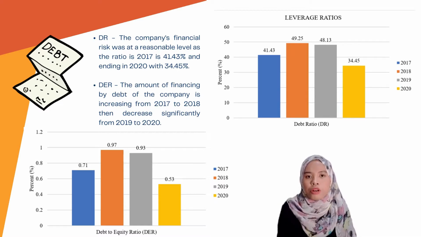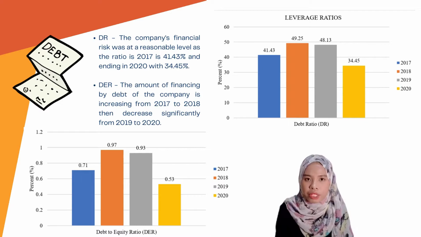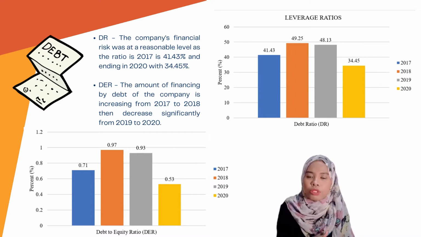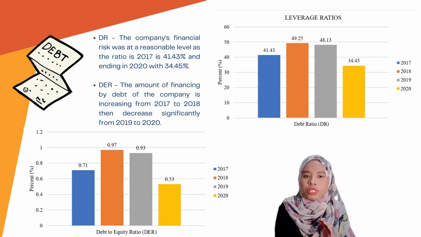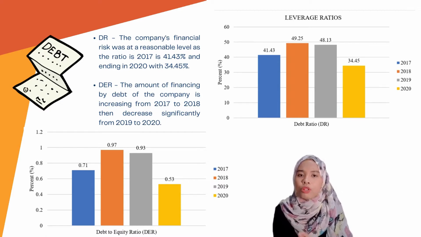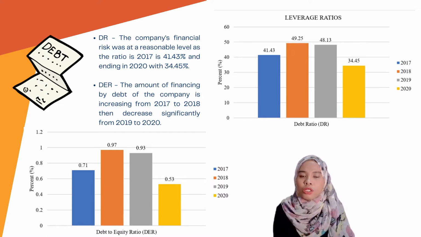Lastly, the debt to equity ratio of the company increased from 0.71 times in 2017 to 0.97 times in 2018. After the slight increase, the ratio decreased to 0.53 in 2020. So we can conclude that the amount of financing by debt of the company is increasing from 2017 to 2018, then decreasing significantly from 2019 to 2020.